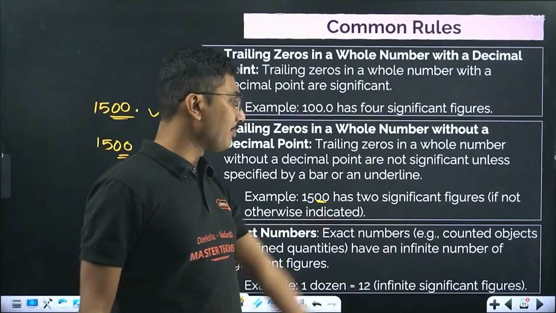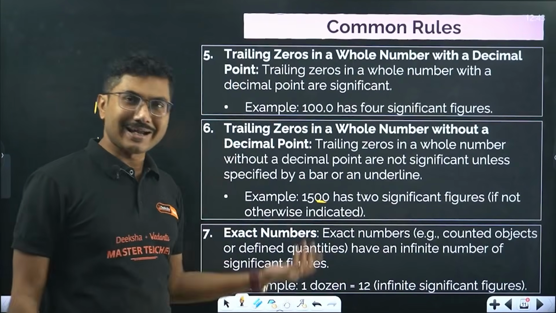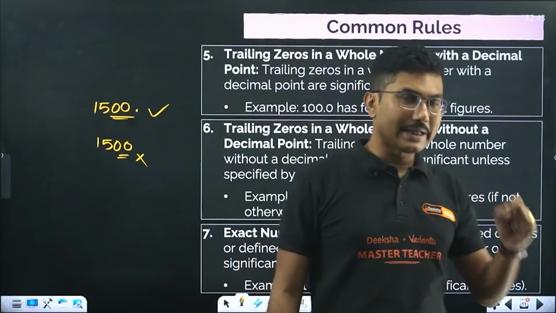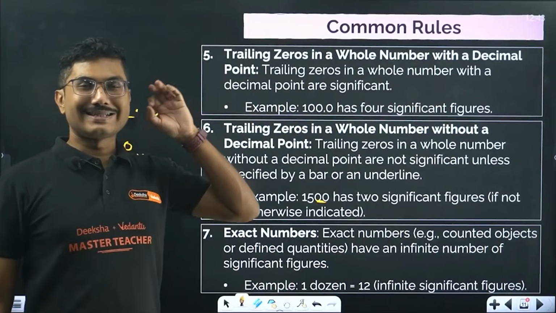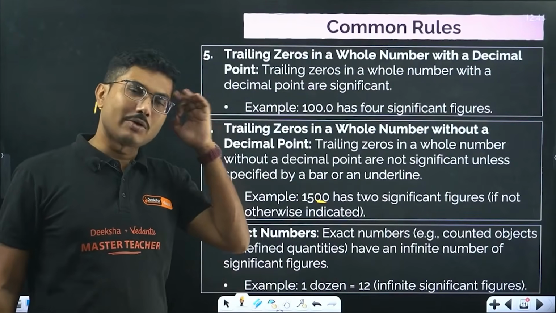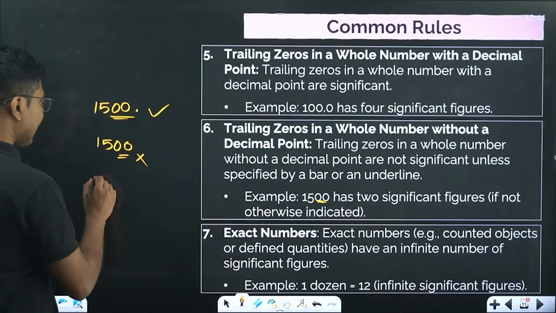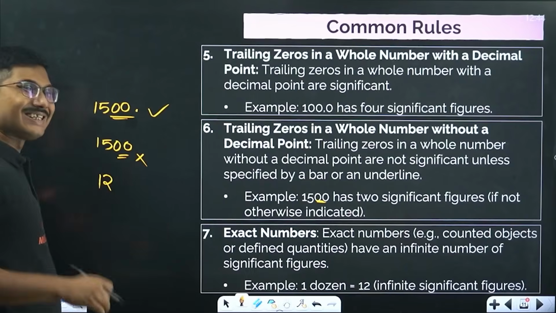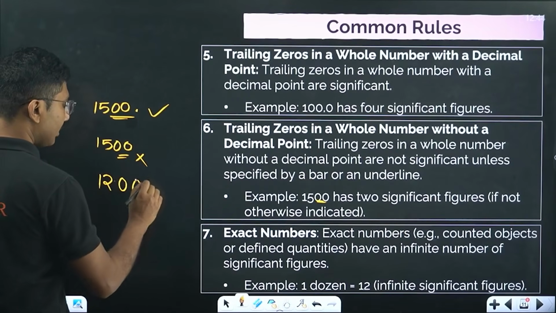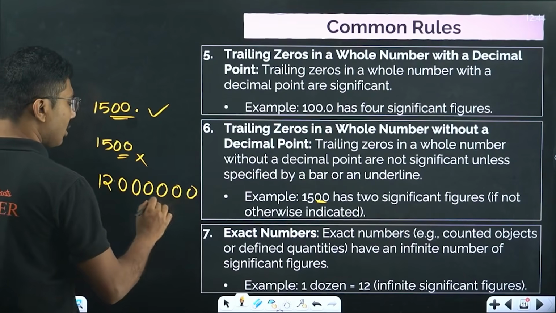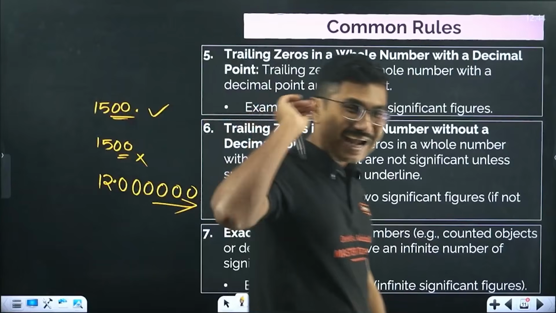Exact numbers, for example, 1 dozen. Exact numbers are infinitely significant. So if I say 1 dozen, 2 dozen, exactly 15 or exactly 10, they are infinitely significant. Why? Because 1 dozen exactly means 12. After a decimal, no matter how many zeros you put, it will still be exactly 12.